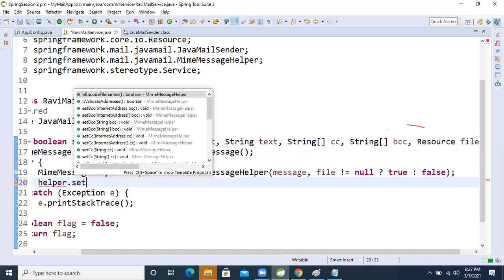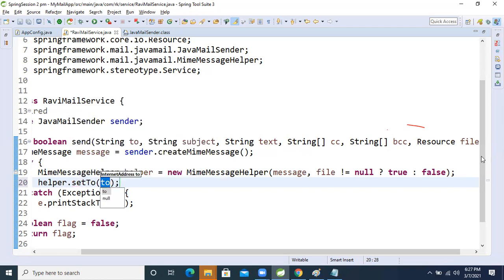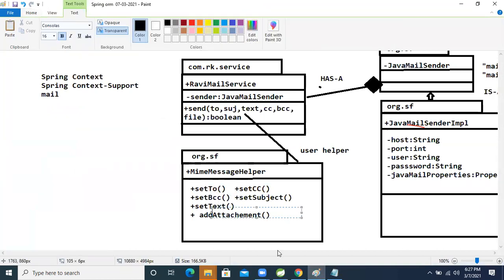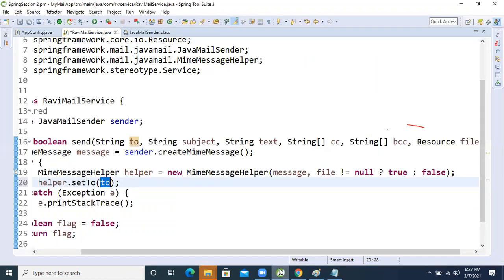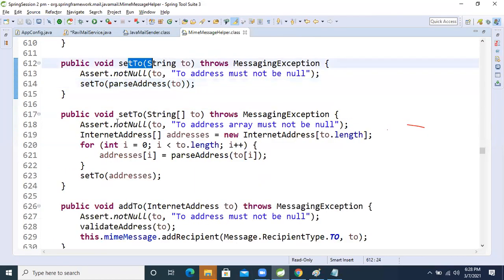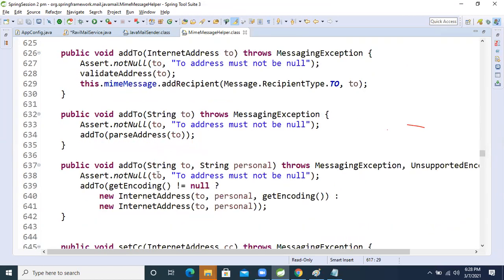Helper dot set to, right? I already explained in the user helper class that we will use this predefined method. We can write it ourselves, but if we do, we have to write the declaration of this method. See, set to has an overloaded method.